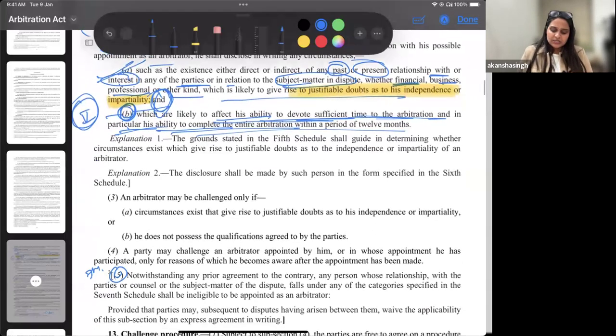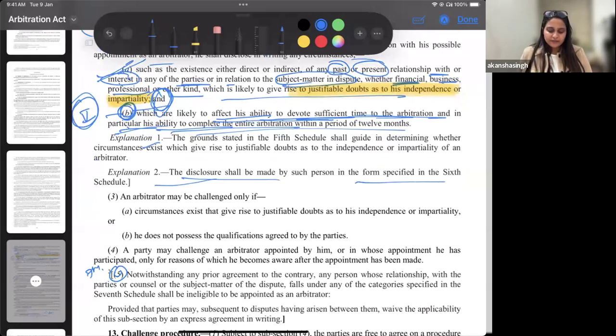Then all these disclosures have to be made as per the sixth schedule. The performa of the sixth schedule has to be followed. And the explanation one says that the grounds stated in the fifth schedule shall guide in determining. So if you're trying to understand the law, remember it is a guide. Is it an exhaustive list or is it merely a guide? It is a guiding principle for you in determining that these are some situations which we have written in our laws, which are going to be a justifiable doubt for independence and impartiality.